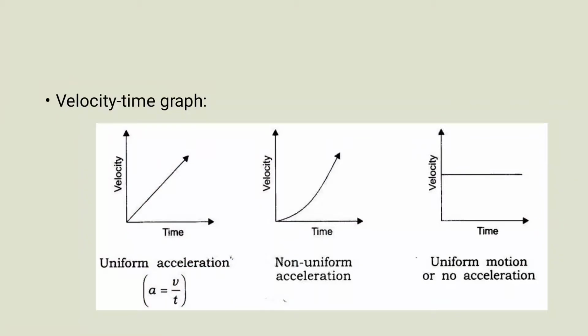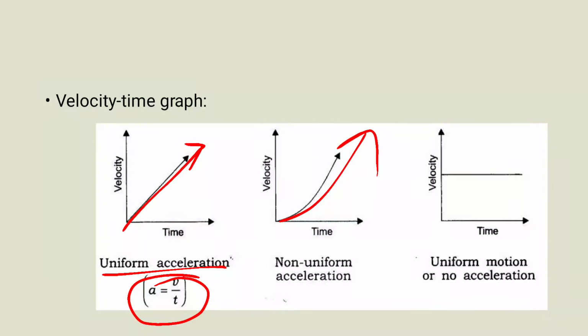Then comes the velocity time graph. Now the velocity time graph gives the acceleration. As we know, acceleration is equal to change in velocity by time. So for uniform acceleration again it will be a straight line. For non-uniform acceleration it will be a curve, and for no acceleration it will be a constant line with no change in the velocity.